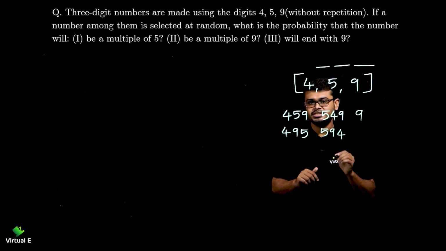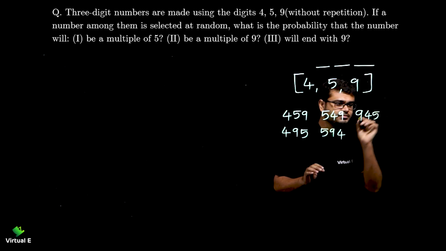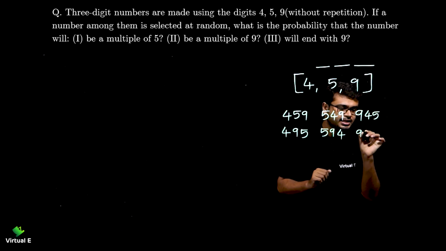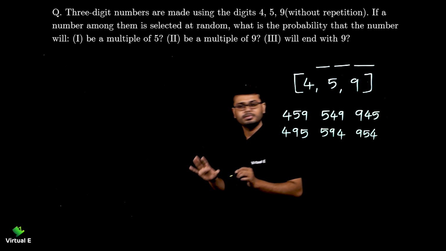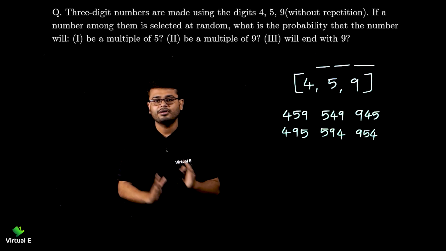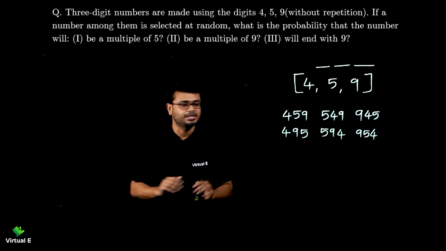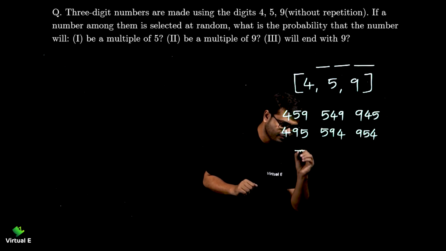Let's do the same with the 9. 9 at the first place. Then what two numbers are left? 4 and 5. Again 9 at the first place and interchange the last two digits. That is 9, 5 and 4. Simple. This is our sample space. There are 6 total outcomes possible. Now we can go with these conditions, right? So let's try total number of outcomes.